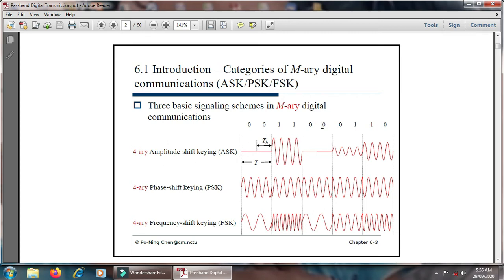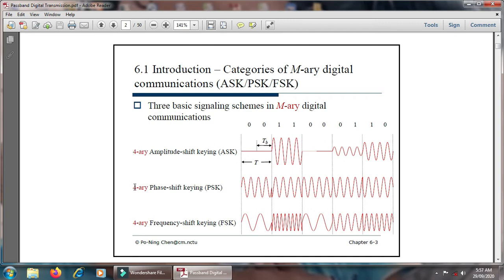Then next the carrier is absent again, but during the transition from 0 to 1 again there are different amplitude levels present. In 1 to 0 again there are different amplitude levels. Here, for every specific data, four different amplitude levels are present, hence it is called the 4-ary amplitude shift keying technique.